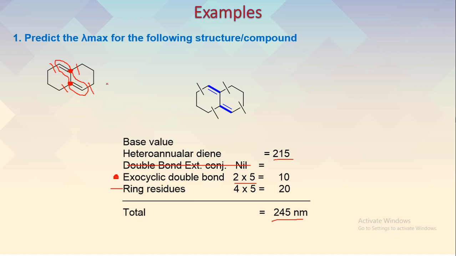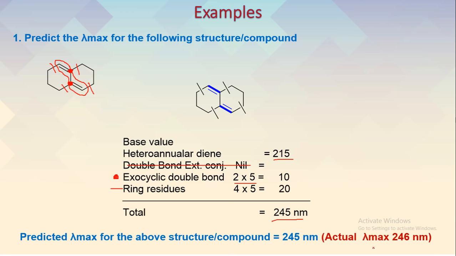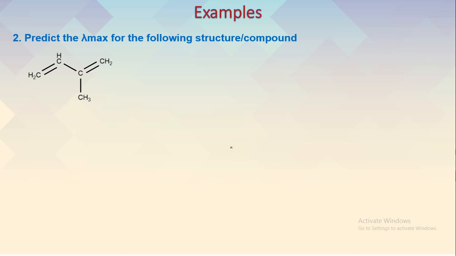So this kind of structure or compound will have a predicted lambda max using the empirical rules given by Woodward and Fieser as 245 nanometer, and the experimental lambda max is very near to the predicted one, that is 246 nanometer. So with quite good accuracy we are able to predict the lambda max without performing the experiment by using these rules.